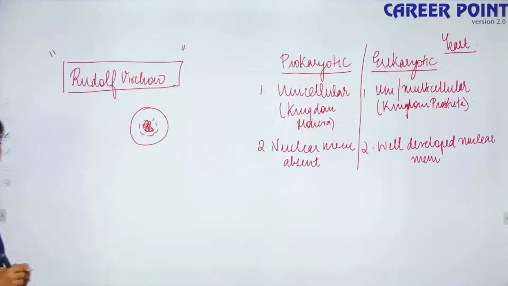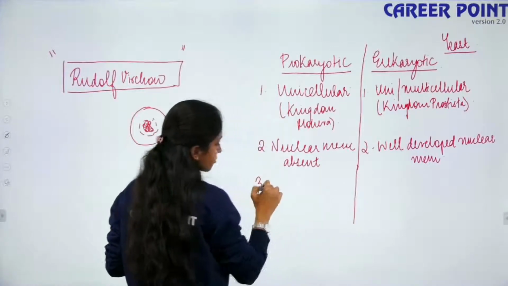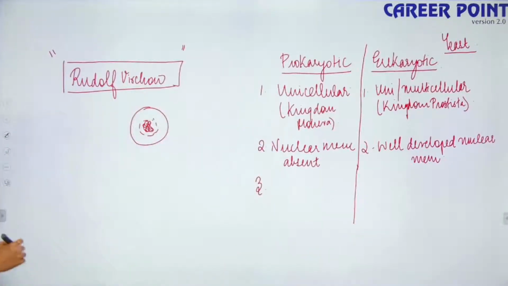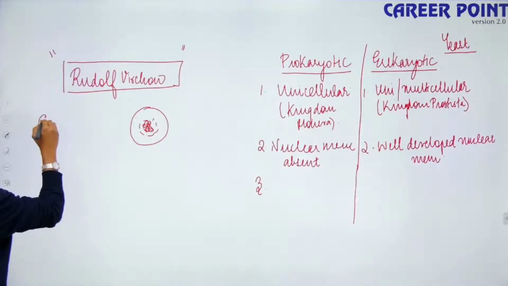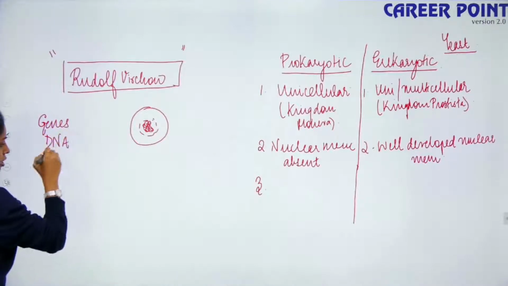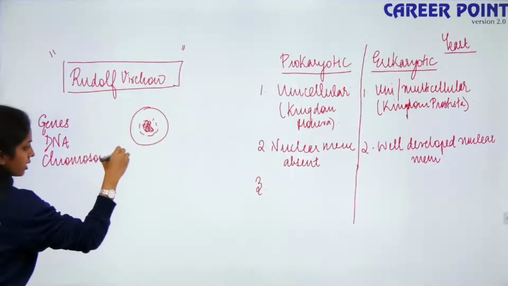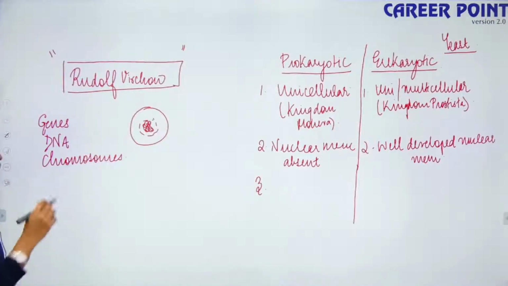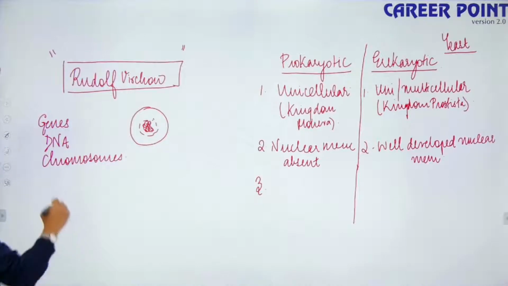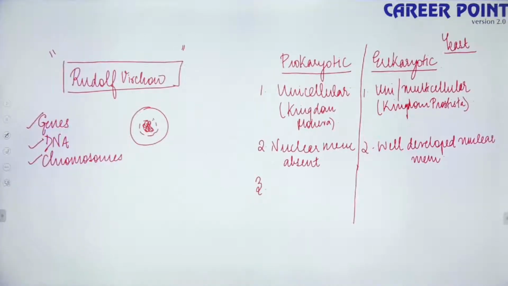Yes, apart from this, what are the differences you have? Give me one more. One important difference between prokaryotes and eukaryotes. I guess still people are not confused with what are genes, what is a DNA and what is a chromosome. So these are clear. These are some of the basic things. So which is inside what? Where are chromosomes, where are DNA, where are genes? Can anyone tell me the correct correlation?